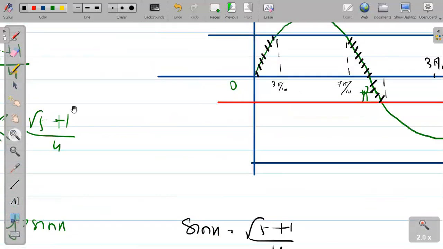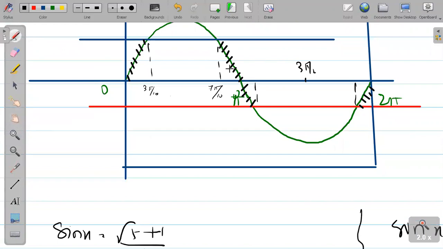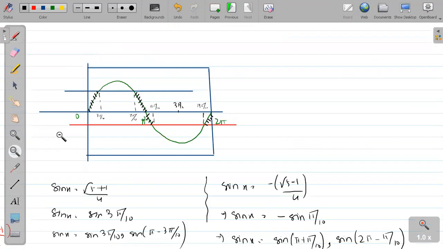इसको थोड़ा लिख लेते हैं यहाँ पे. तो ये हो गया आपका 11 pi by 10, और ये हो गया आपका 19 pi by 10. These are the values we have got. So can you write me the final answer? Definitely we can write. And what is it? So answer is final. 3 segments में आंसर आ रहा है. 1, 2, 3. 3 सेगमेंट लिखेंगे.